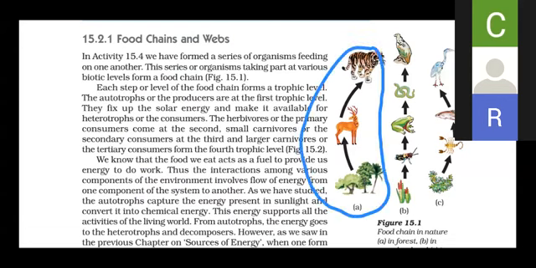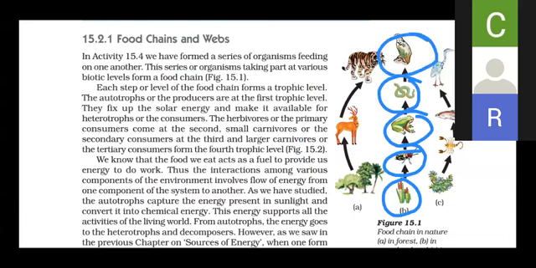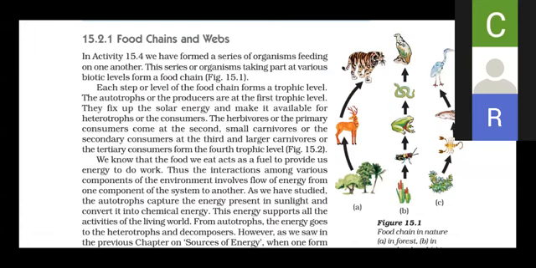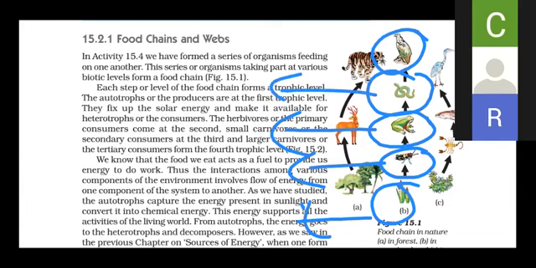Now in this food chain, 1, 2, 3, 4 and 5, how many trophic levels are there? Five trophic levels. They are called producer, primary consumer, secondary consumer, tertiary consumer, top level consumer.